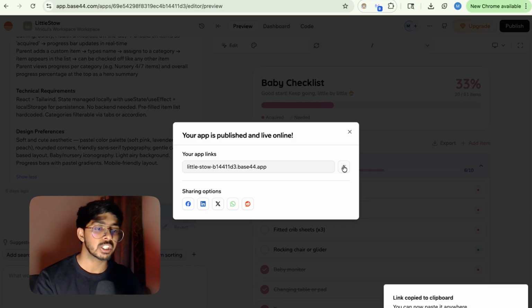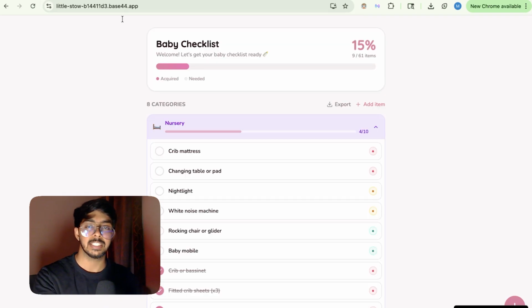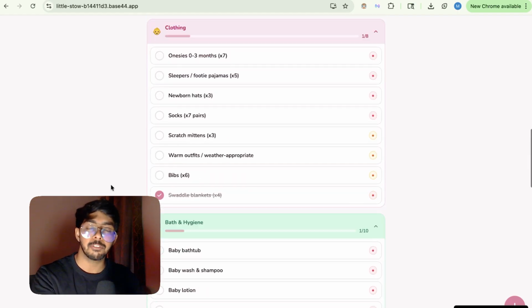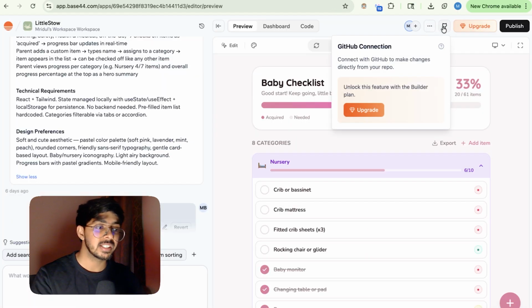Right after clicking publish application, it generated a link. You can copy the link, go to a new tab, paste and see. We can see now our application is live. Everyone can see it from their system, right? One important feature is you can connect your GitHub account with Base44 as well. So these are the few features of Base44. See how amazing it is.